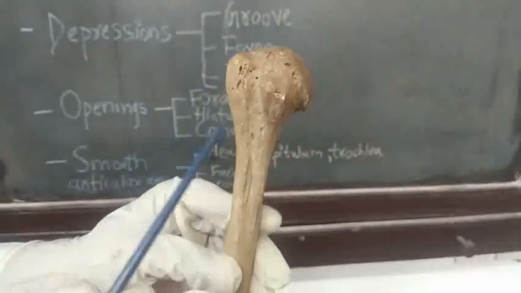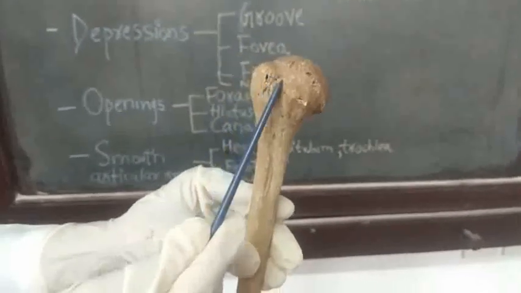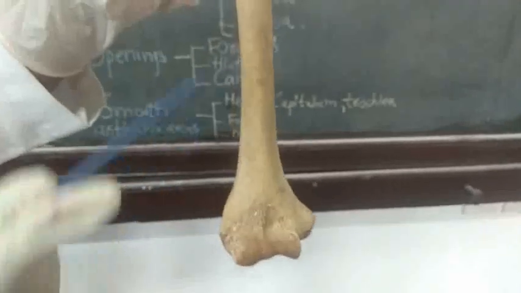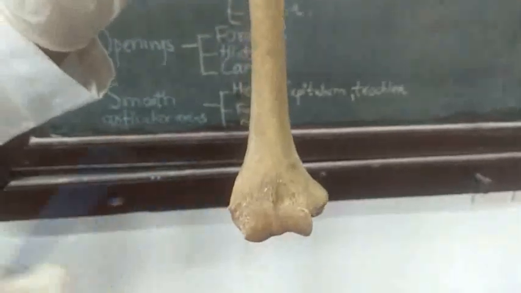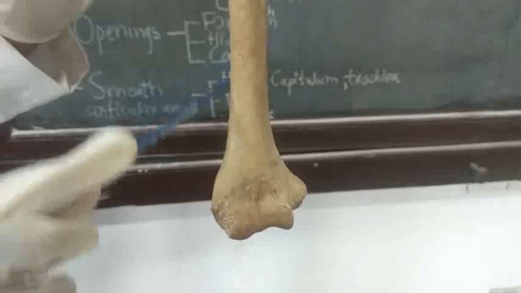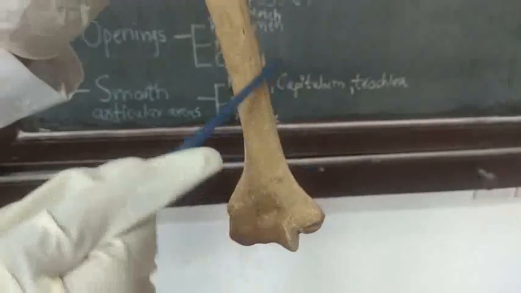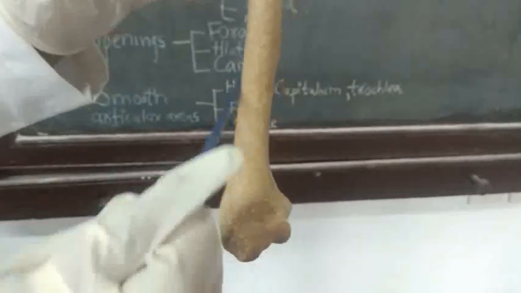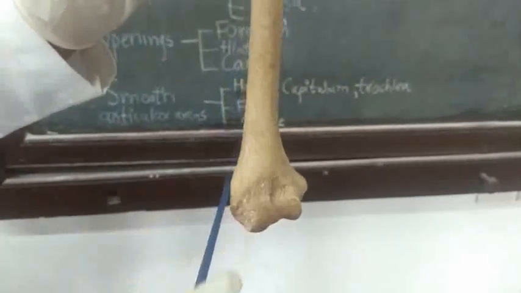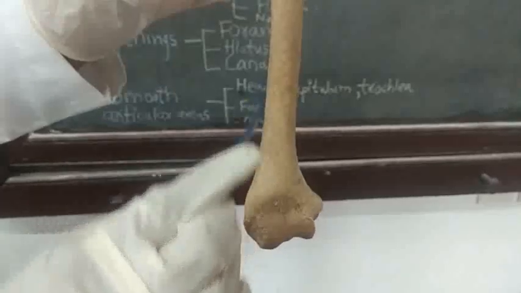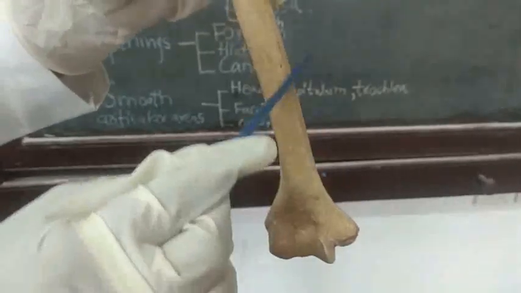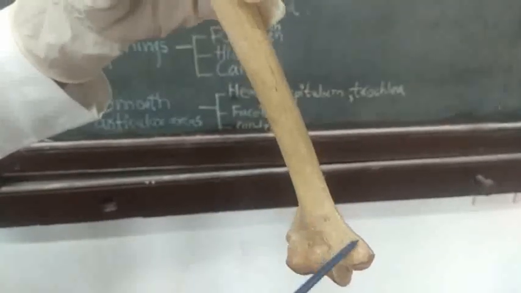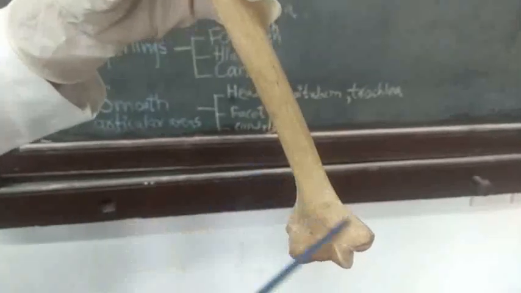Okay, so tubercle, groove. Near the lower end, you can see here, this is the lower end of the humerus, a small rounded line in the form of a ridge. So they are the lateral and medial supracondylar ridges. So you can say this is the ridge, a small rounded line.